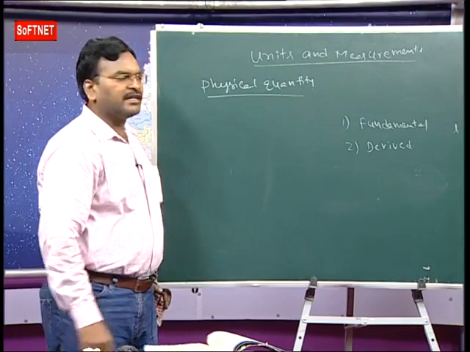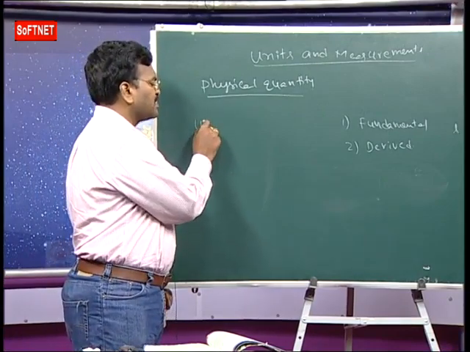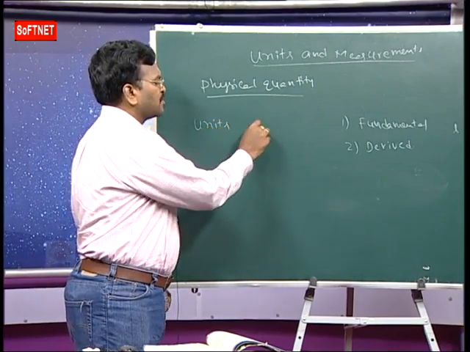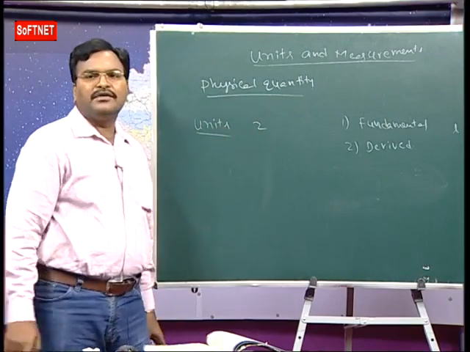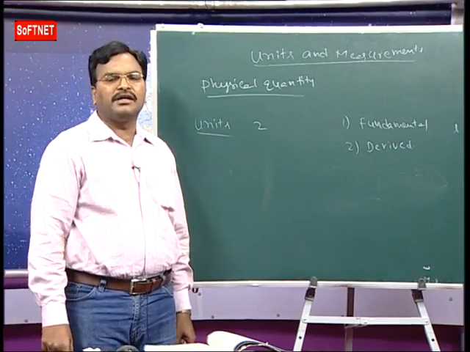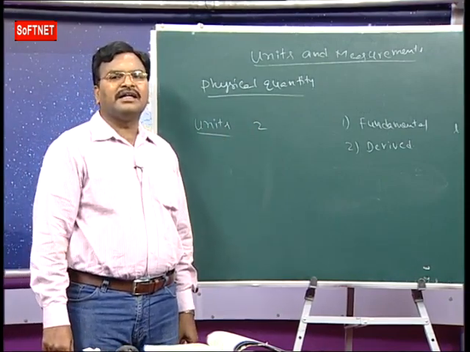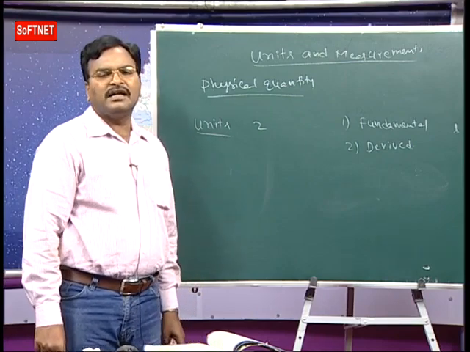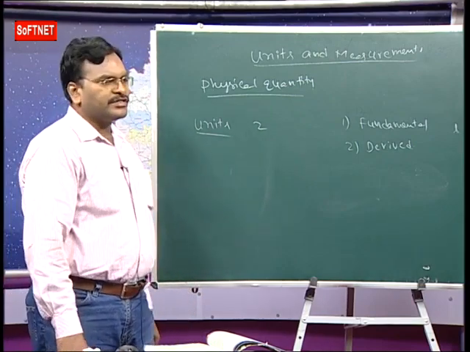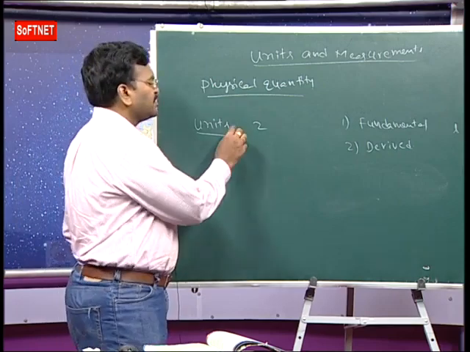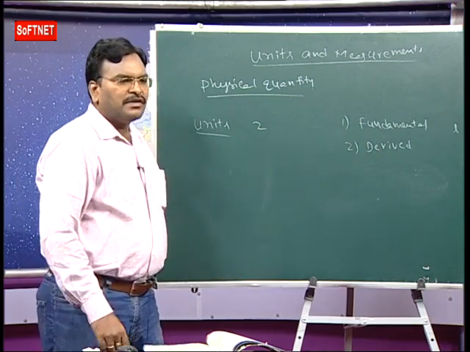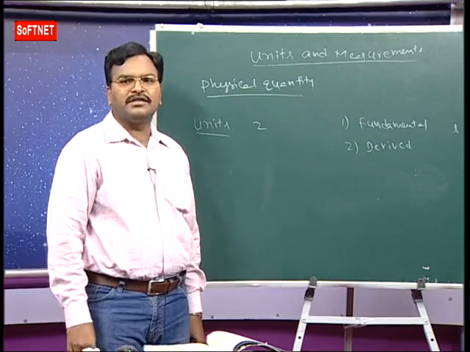To measure any physical quantity, a standard of the same quantity is essential. That standard quantity is called a unit. Units are also divided into two groups: fundamental units and derived units.